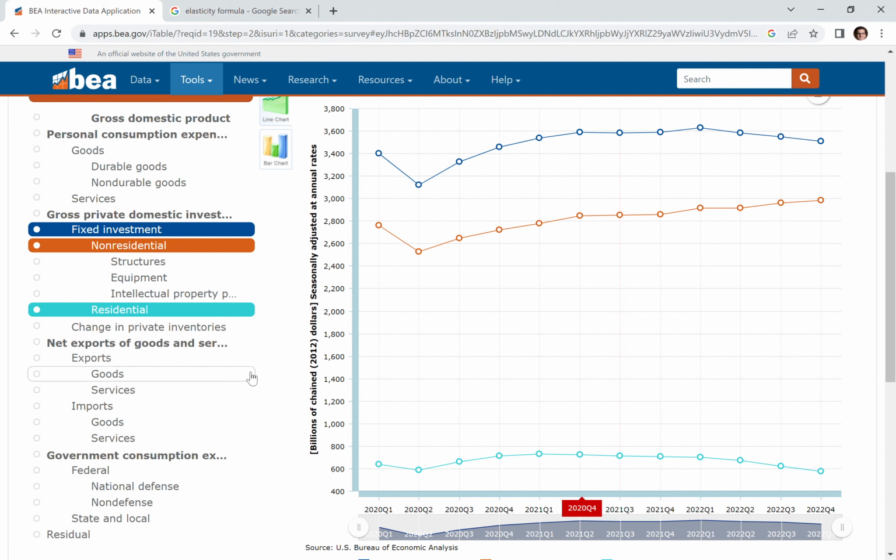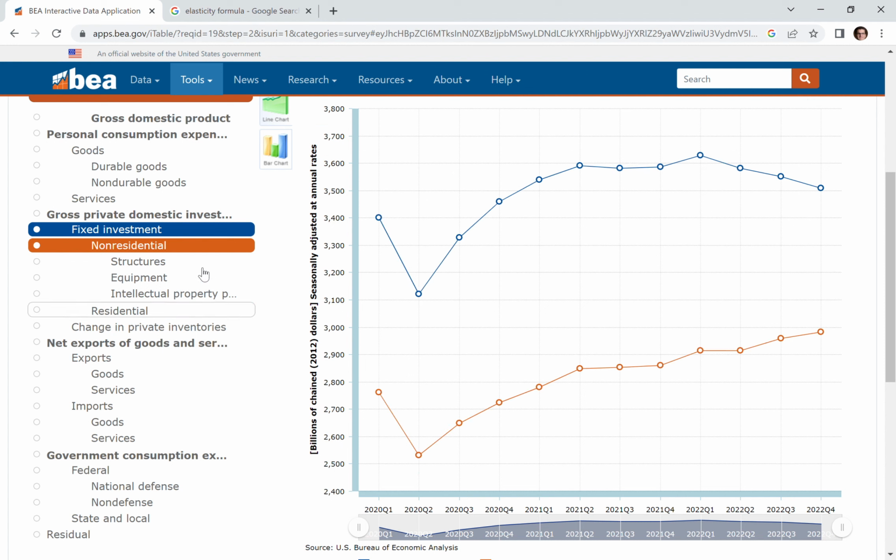But the other thing to keep in mind is that this is only new construction. So if I resell a house, that doesn't add to GDP, right? And that comes back to what our original definition of GDP is. It's the value of all final goods and services. So if you buy all your clothes from a thrift store, none of that purchasing is adding to GDP. GDP is only new stuff being sold. If you buy used books, none of that's being added to GDP. So it's only new final goods and services. Any kind of resold goods and services is not going to add to GDP.